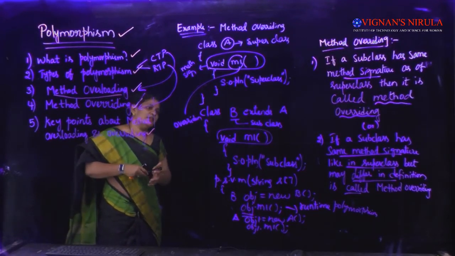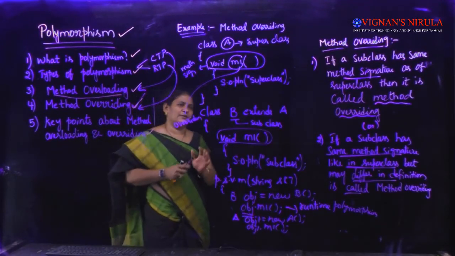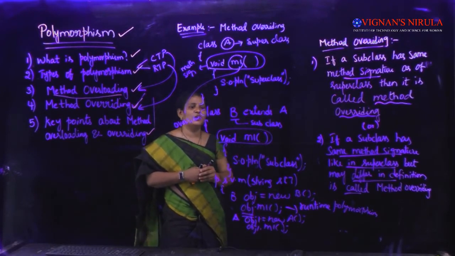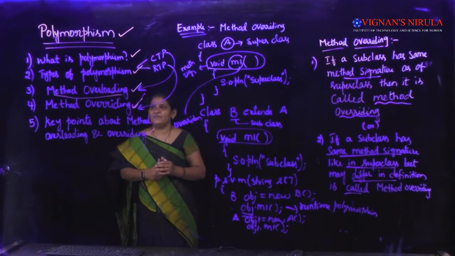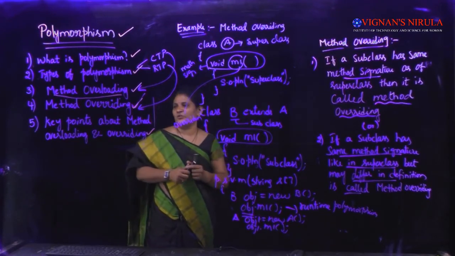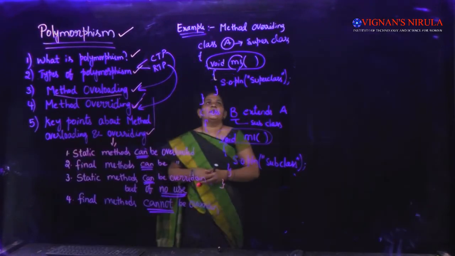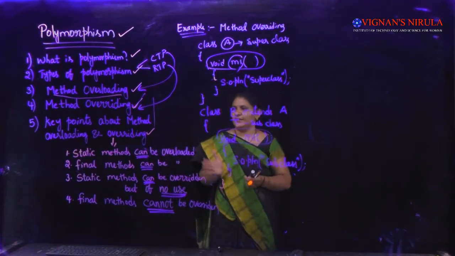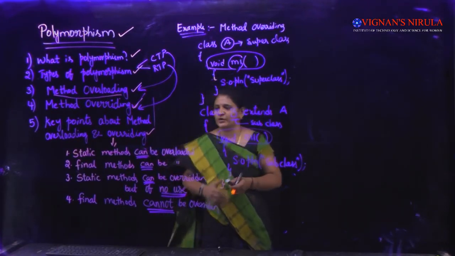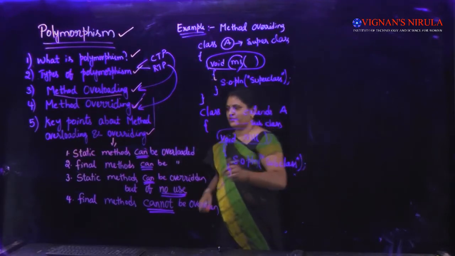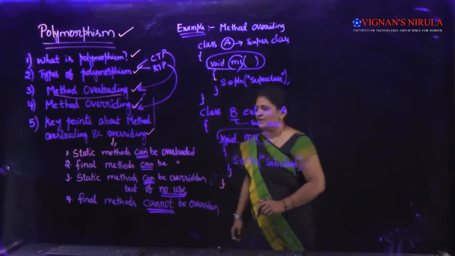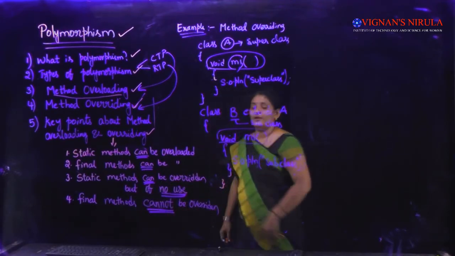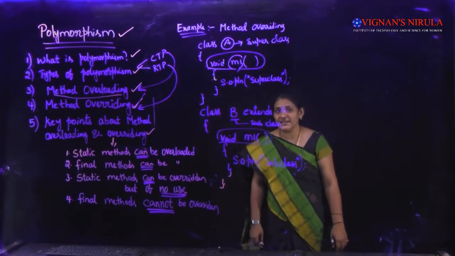Okay students, so this is the high-level overview of method overloading and method overriding. Now we will see a few key points, important points about method overloading and method overriding. Here I have given 4 key points. We'll start with the last one. What is the last one? Final methods cannot be overridden. Final methods cannot be overridden.